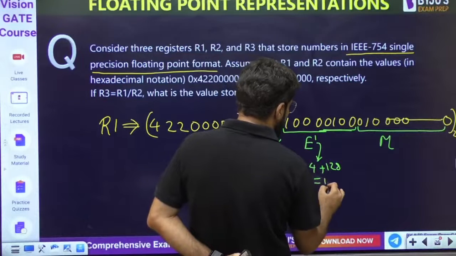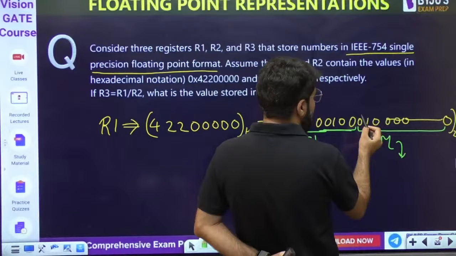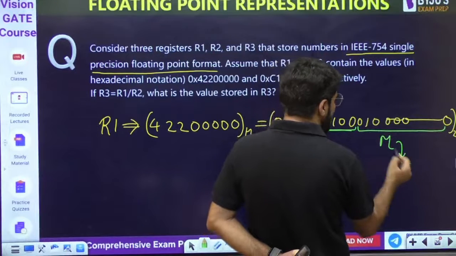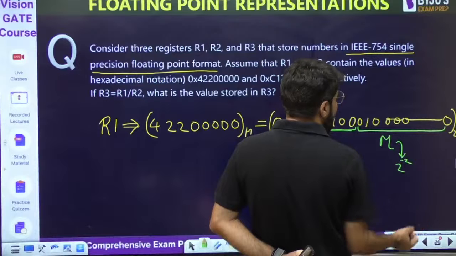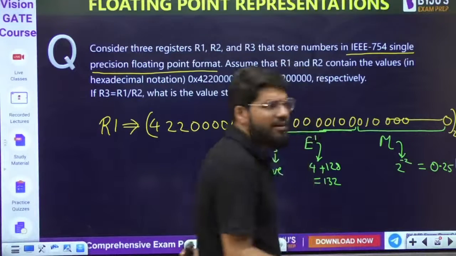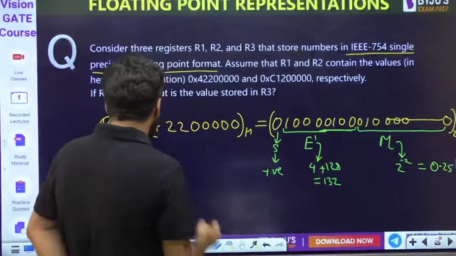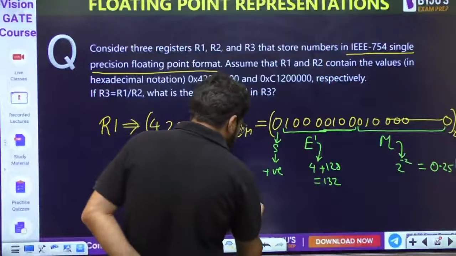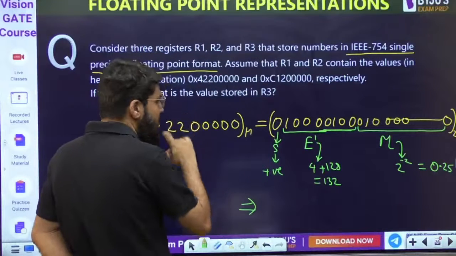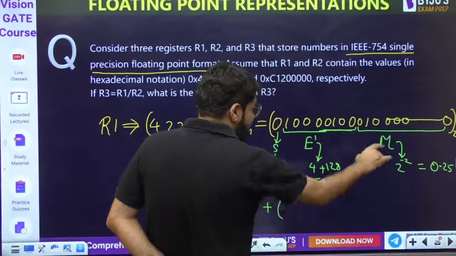So biased exponent is 132. What is the mantissa part? We know that the position -1, -2, so directly only -2 position is coming. 2 की power -2, that is 1/4, 0.25. We can write down directly ना. Detailed में तो मैंने explain कर दिया. Now you should be able to write down quickly. So what is this number equivalent to? As I told you, it's a plus number, then 1.25.